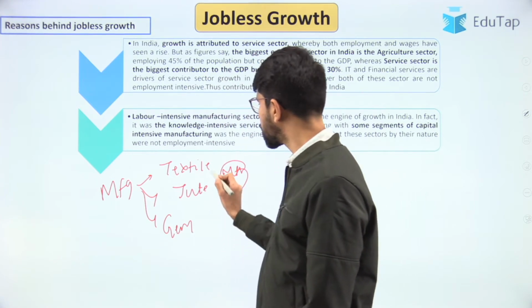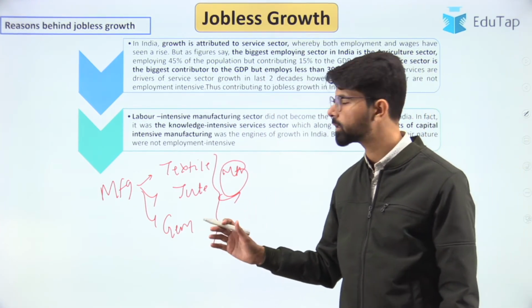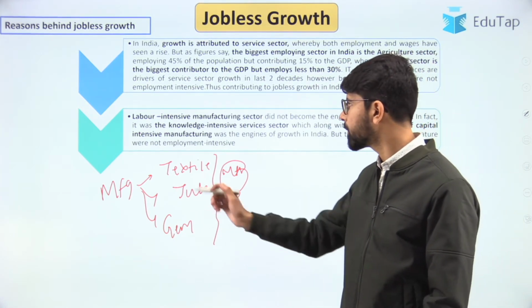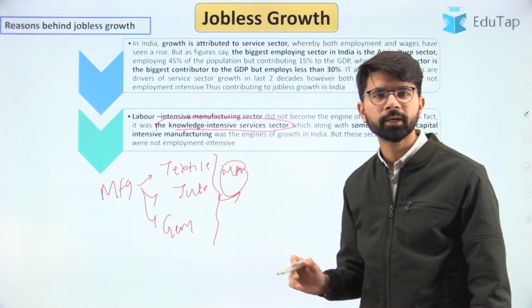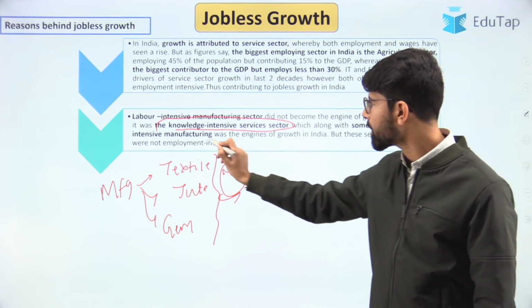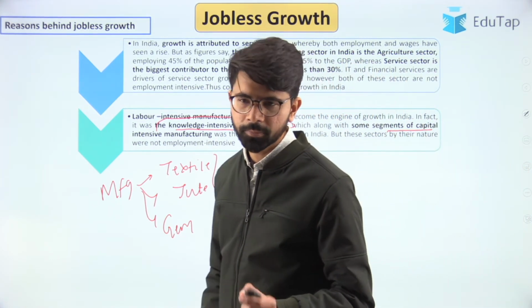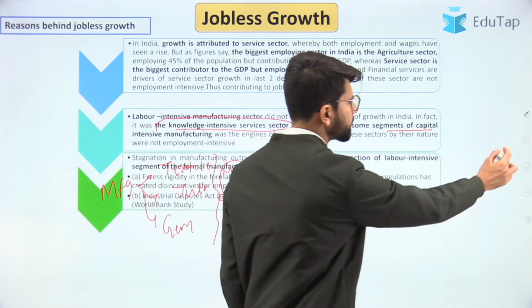There are a few labor intensive industries, and if these are given a boost by the government, then we will witness the growth of jobs. But what is happening is that we are witnessing growth dominated by the knowledge intensive services sector along with capital intensive manufacturing. They have been the biggest growth engines of the Indian economy. And now let us look at the next point.